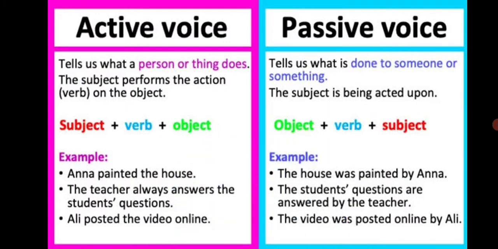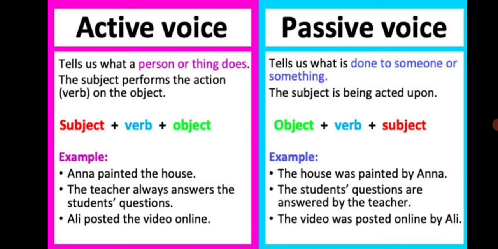Active voice, what a person or thing does. It tells us what a person or thing does. The subject performs the action on the object. Subject plus verb plus object. Example, Anna painted the house. The teacher always answers the students' questions.